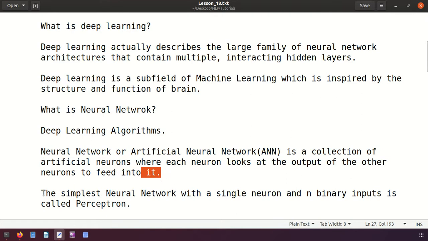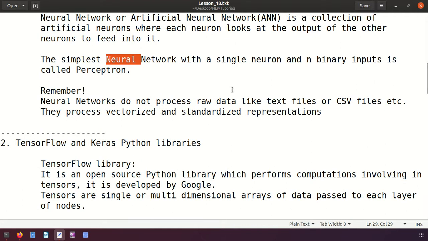Here we have the simplest neural network, with a single neuron and n number of inputs, called a perceptron. So a perceptron is also a neural network with a single neuron. It may have multiple inputs, like 2, 3, 4, 5, but it has only a single neuron. That network is called a perceptron.